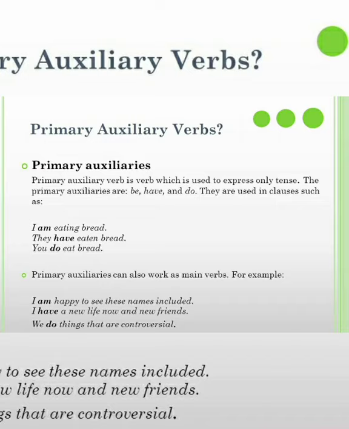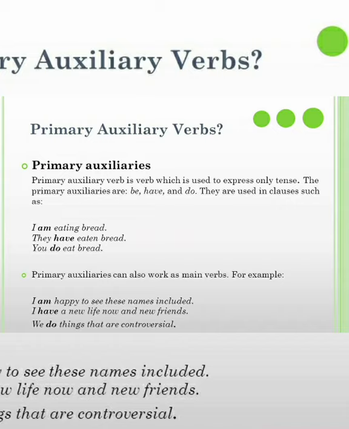See, primary auxiliaries can also work as main verbs. In some cases, these primary auxiliaries also work as main verbs, such as: I am happy to see these names included, and I have a new life now and new friends. We do things that are controversial. There are no other main verbs in these sentences, but these helping verbs are working as the main verbs. Then, what are modal auxiliaries?